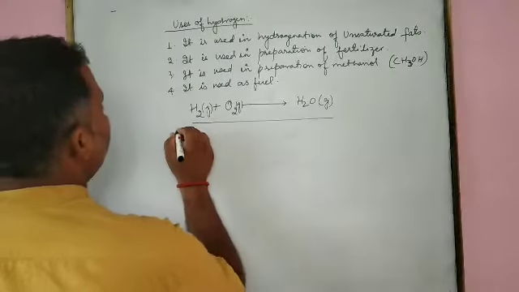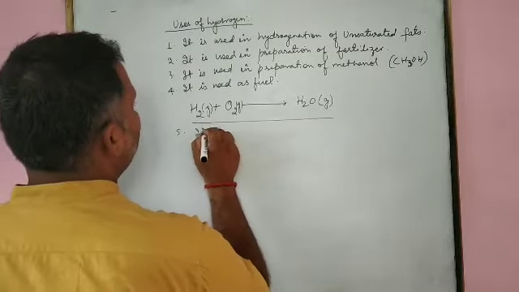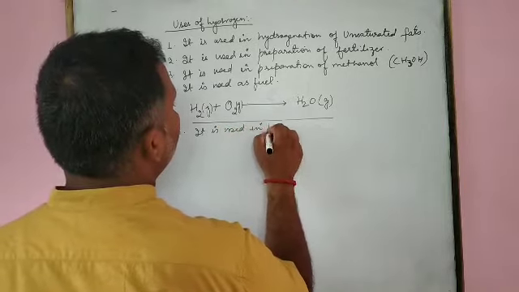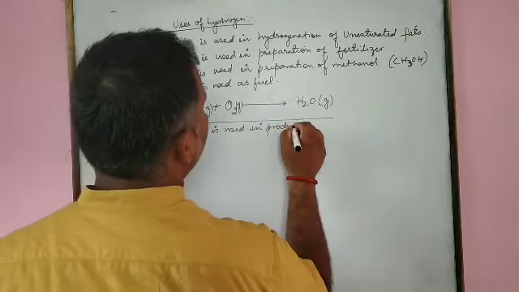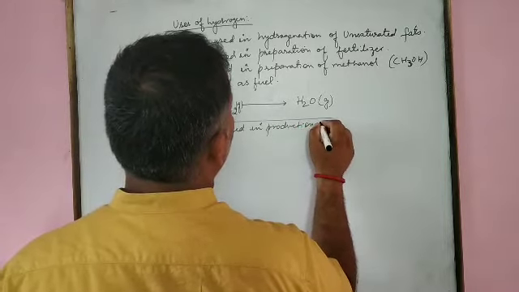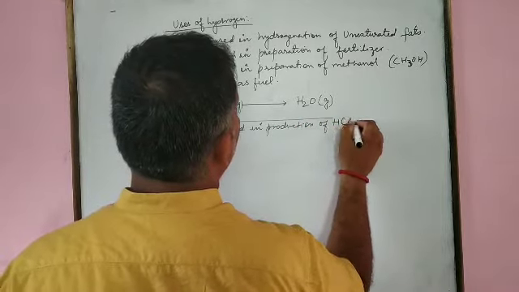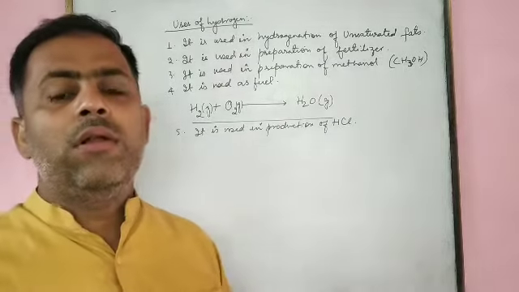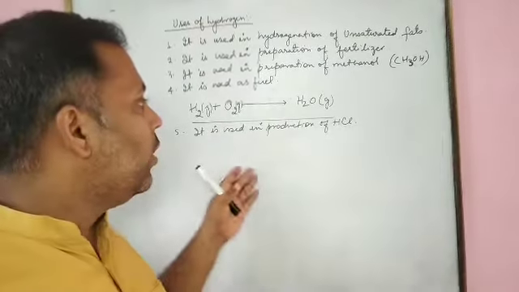The next, fifth, it is used in production of HCl. These are the various uses of hydrogen in our day-to-day life.